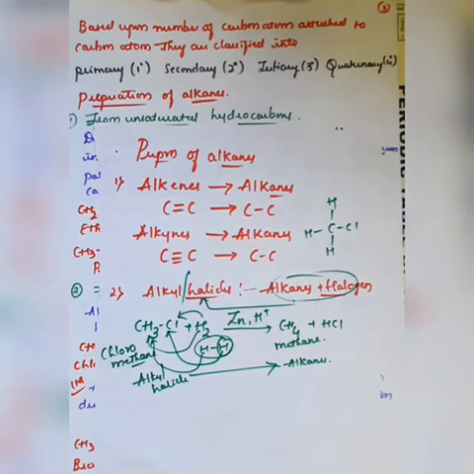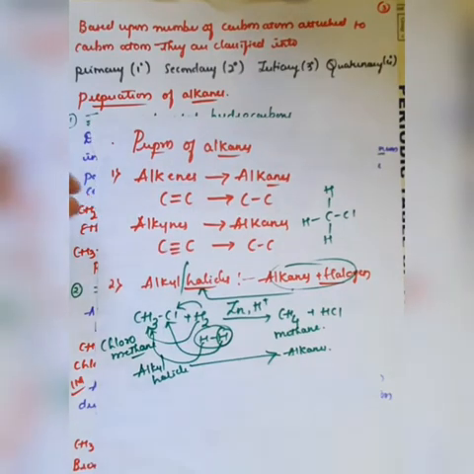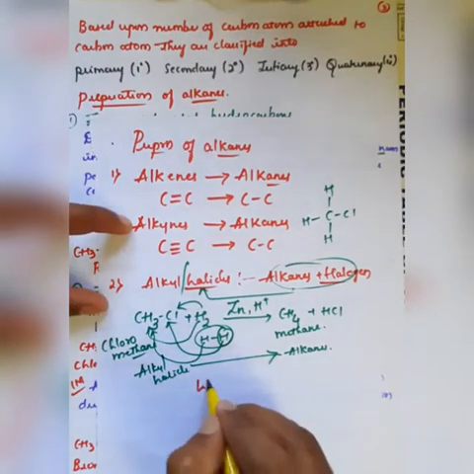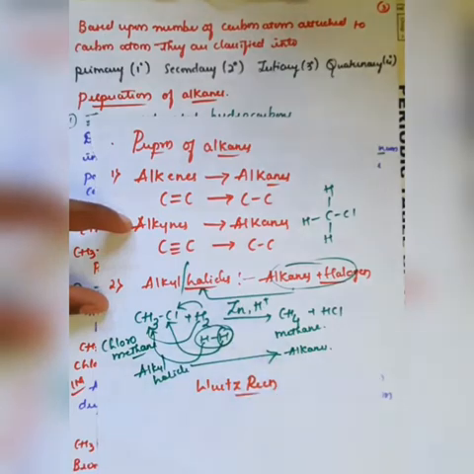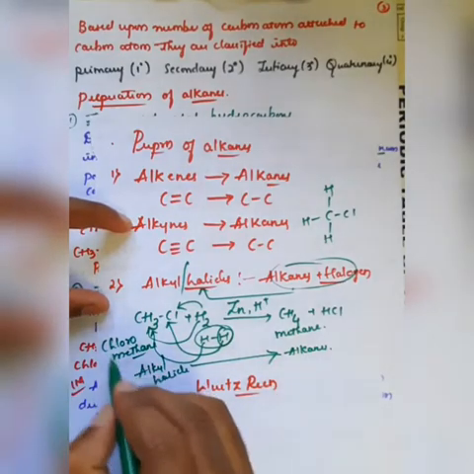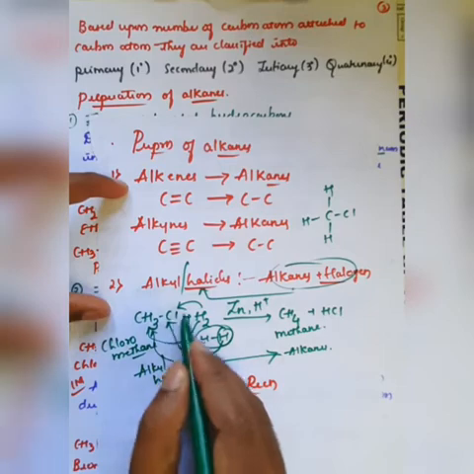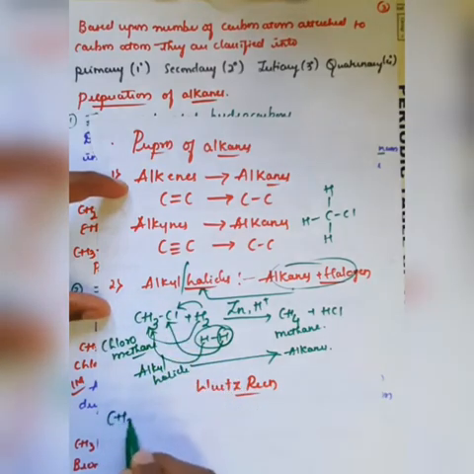One more example we have seen, that is Wurtz reaction. This is very important. This can be asked in the annual examination. So in case of Wurtz reaction, what happens? Whenever the alkyl halide, the same alkyl halide, if you take CH3Cl, I will replace the Cl and take it as Br, CH3Br, right?